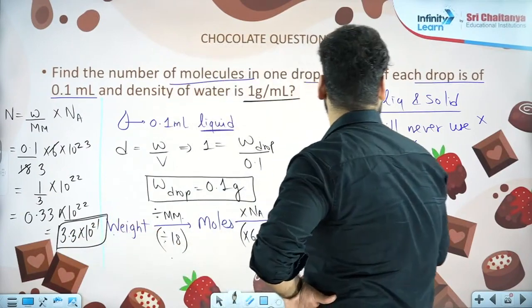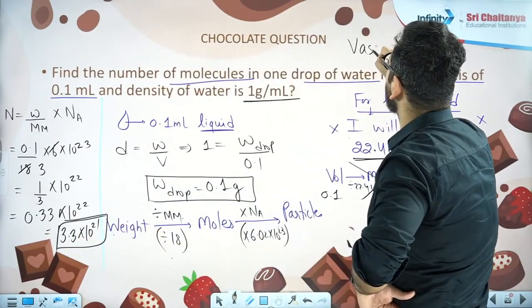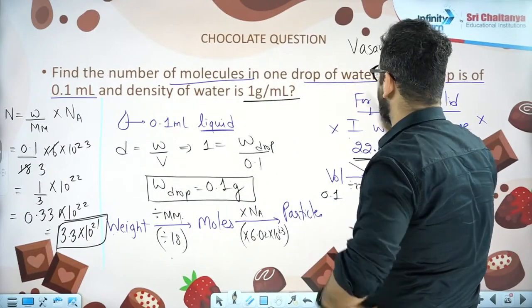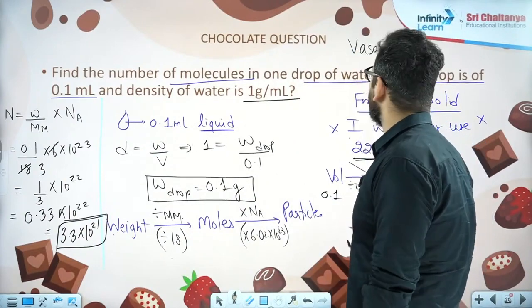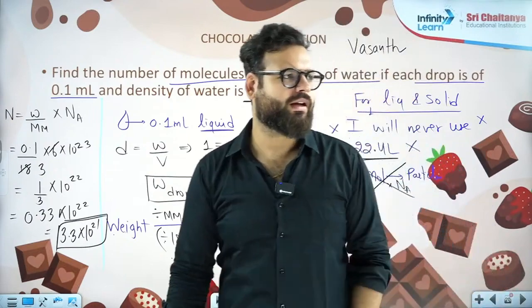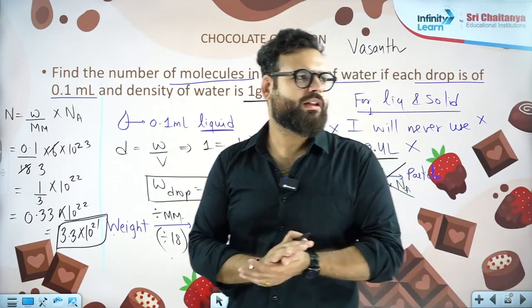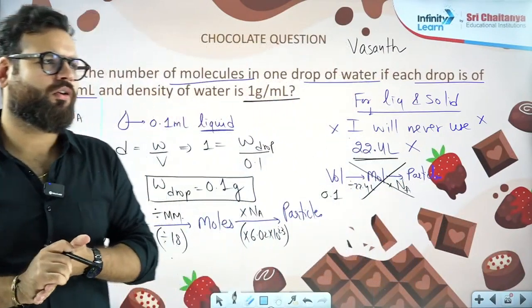So this chocolate goes to Vasant. Vasant or Dushyant? Who told the answer? I think Vasant told the answer. Now open the chat again. Vasant. Good, Vasant. God bless you, Vasant.